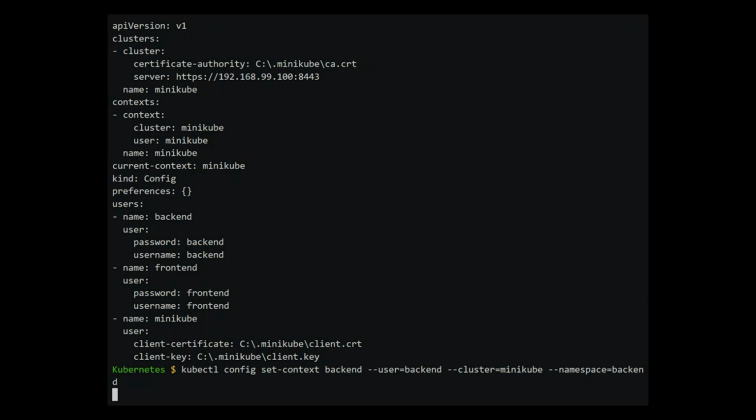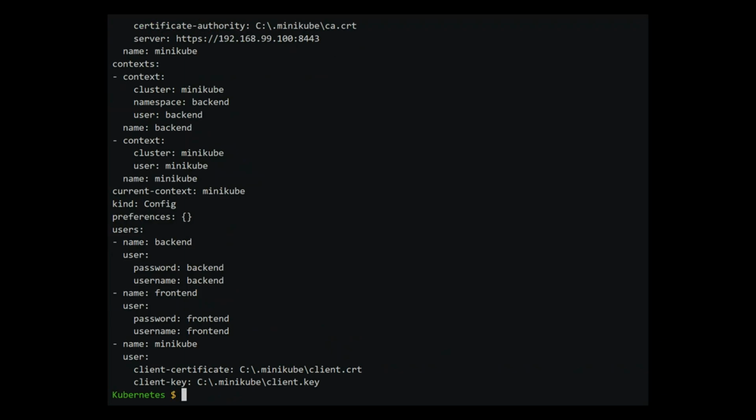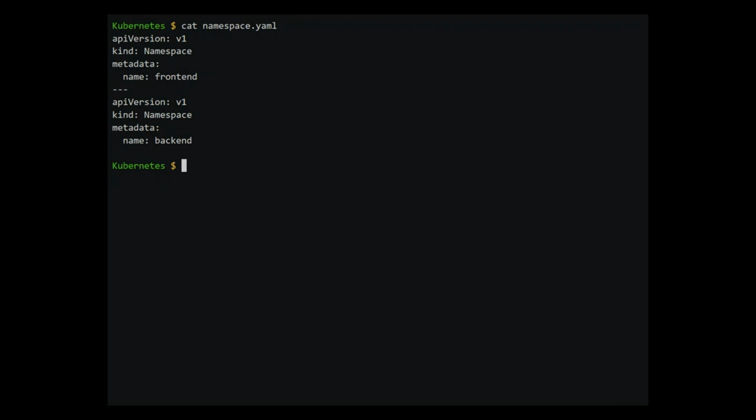We haven't created the namespaces yet. We will do that soon. Here's how the kubectl config file looks now. Similarly, create the context for the front-end user. We need to create the namespace now. We'll use a YAML file to create the namespace. Here's how the YAML file looks. This file and the other files for this video are in the Kubernetes RBAC folder in the GitHub project. This file creates two namespaces, frontend and backend. To create the namespaces, type in kubectl apply -f namespaces.yaml.